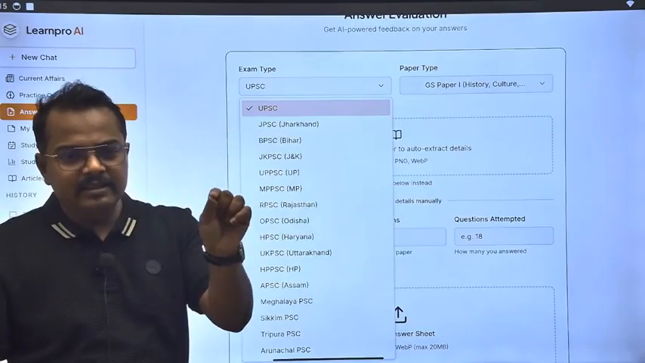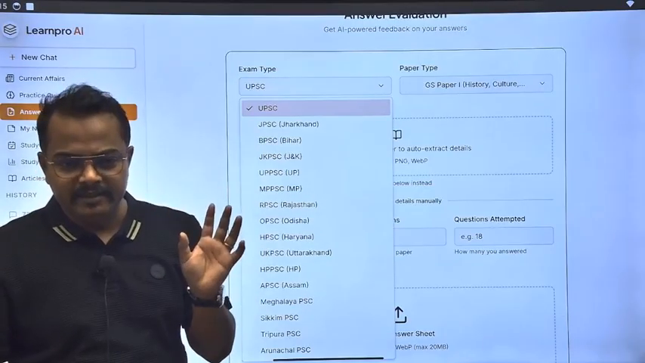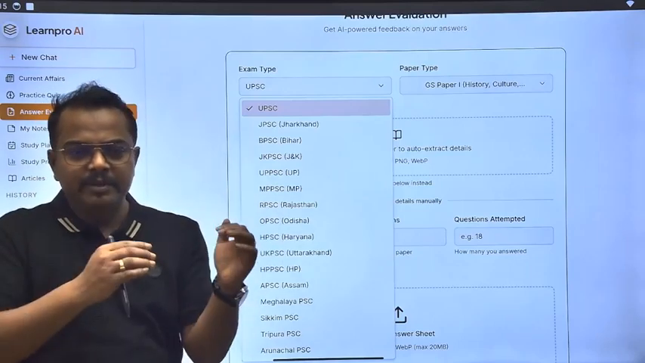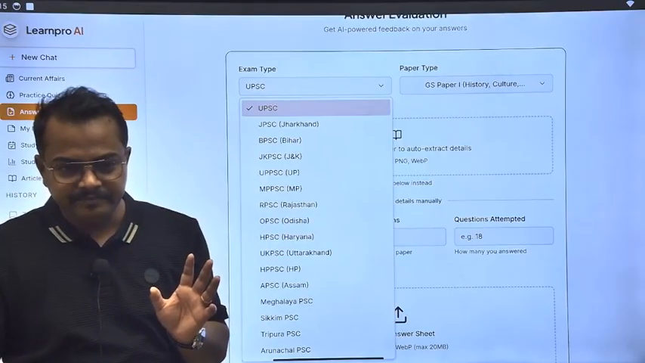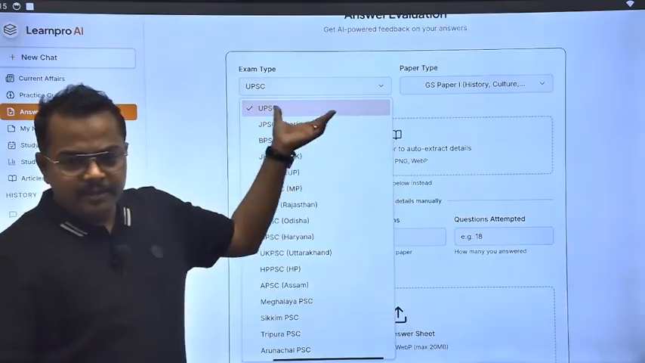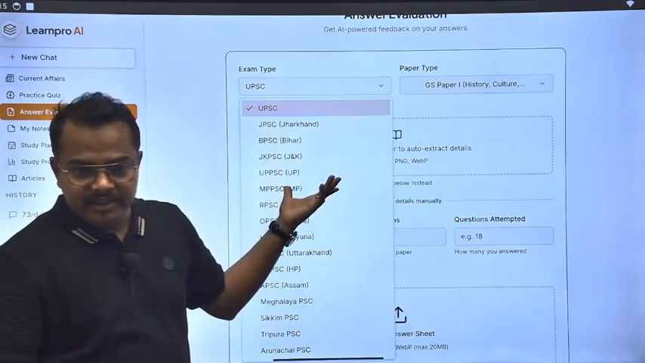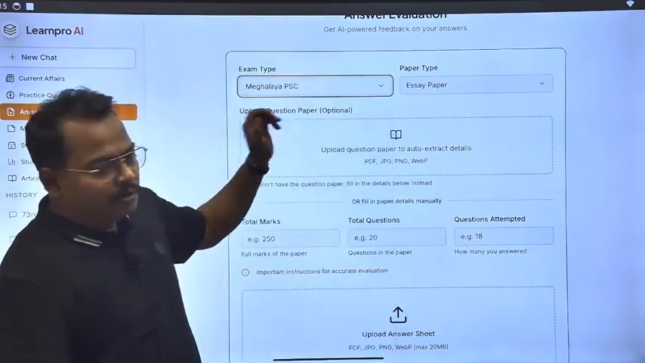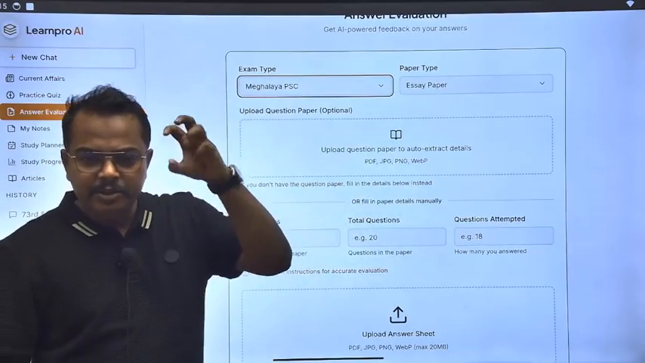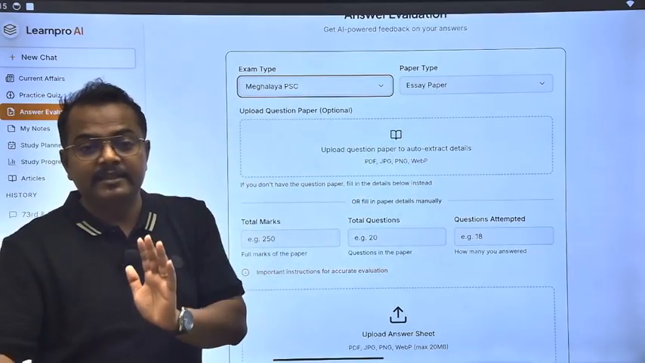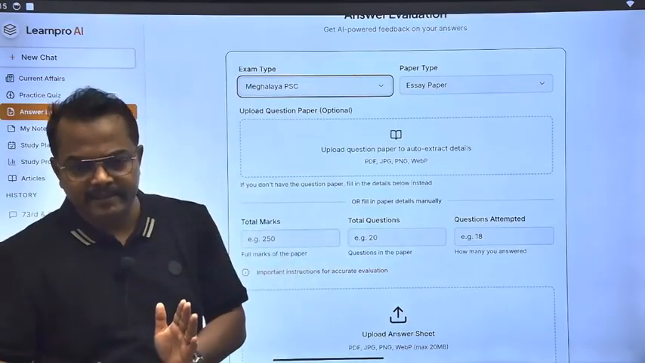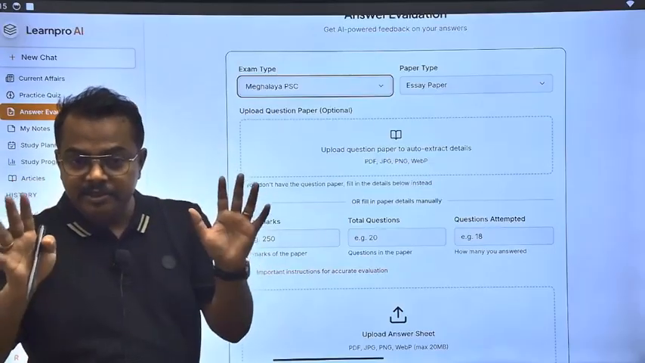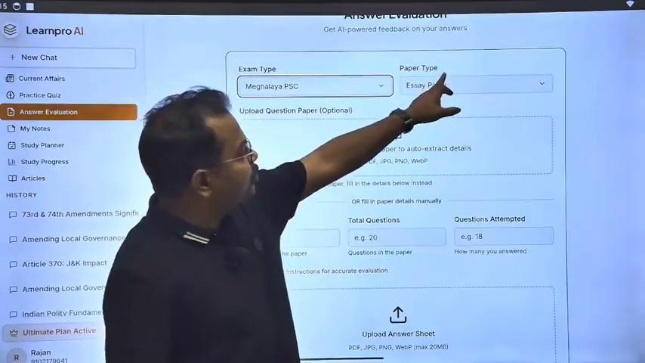All the other platforms are built only for UPSC, because that is the easy part. But I wanted it to be built for State PCS also. That is why everything has to be designed in a very sophisticated way. So here you have to choose your exam. Suppose you have chosen Meghalaya. Now the AI understands that you are a Meghalaya PSC aspirant, or an Assam PSC aspirant. The first thing is clear. Like a teacher, I understood that this is your exam. Now, second thing, you have to choose the paper here.